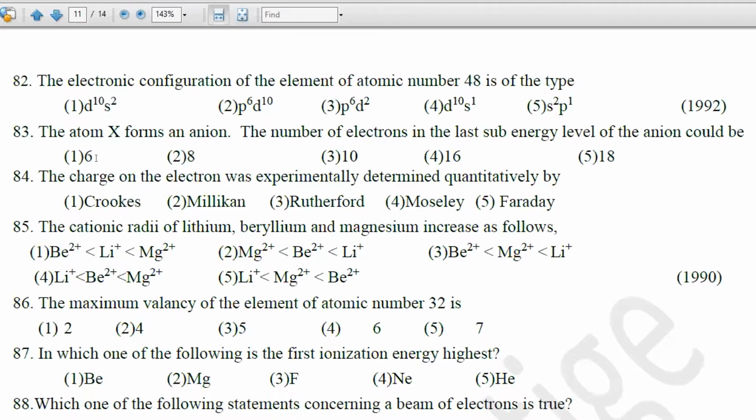Number 83. The atom X forms an anion. The number of electrons in the last sub-energy level of the anion could be? Normally, anions are formed by nonmetals. They have electrons filled into S and P orbitals, especially the last electrons being filled into P orbitals.